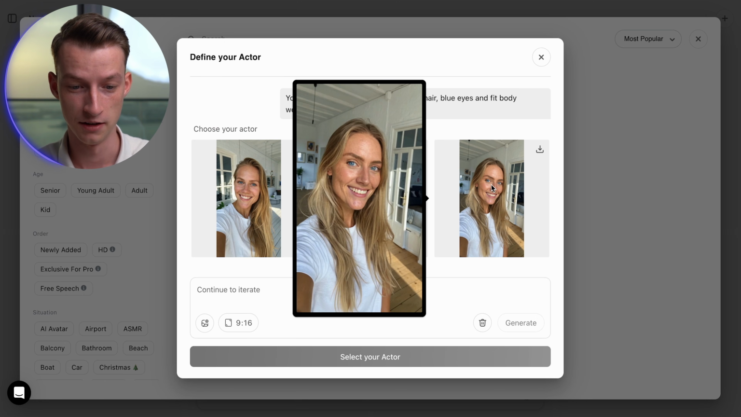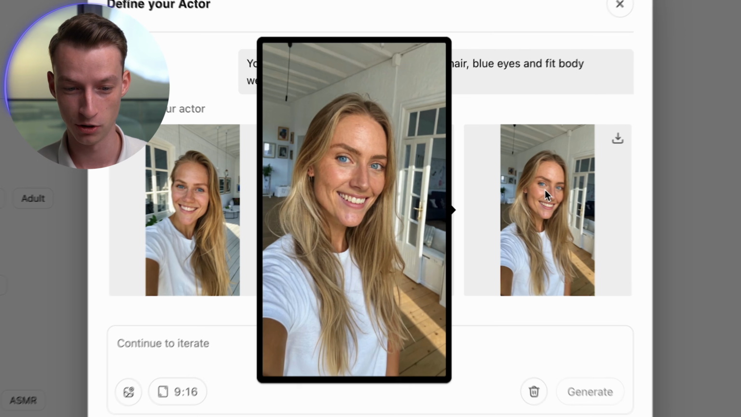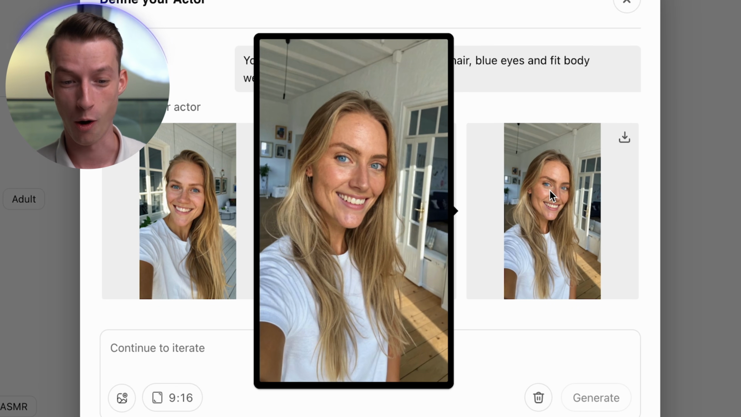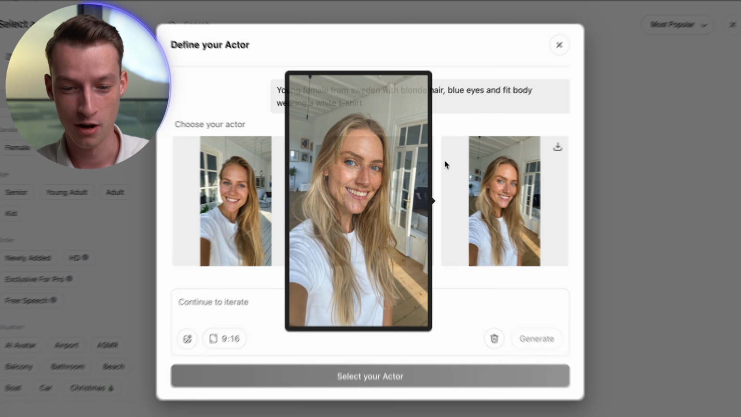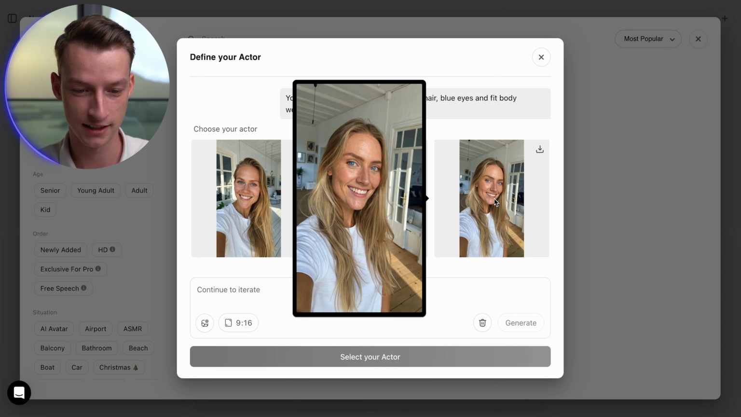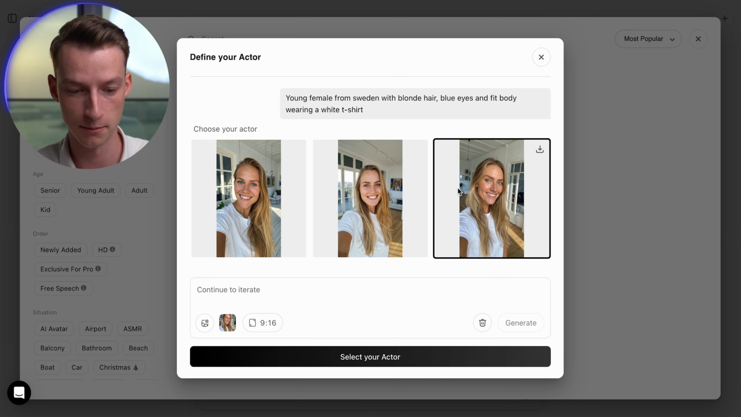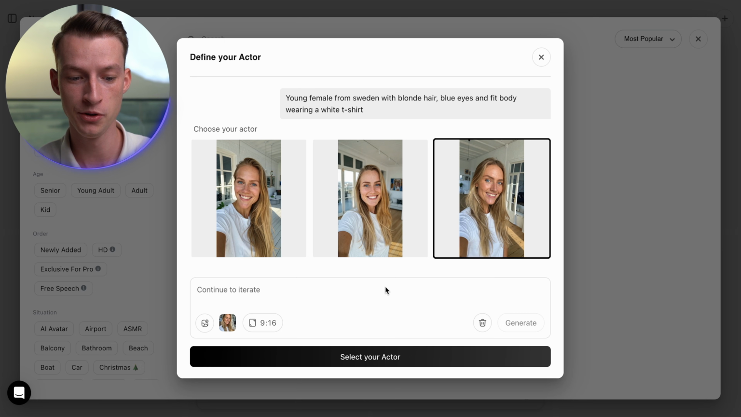As you can see, they all look really good. It nailed pretty much everything, right? Like she definitely has blonde hair, she definitely has blue eyes, and she's definitely wearing a white shirt. And to me, she looks Swedish, right? Now, from here, you can go ahead and select the one that you want to move forward with, or even download this picture for a reference. I'm going to choose this one. And if you want to continue the iteration, you can do it right here, right?